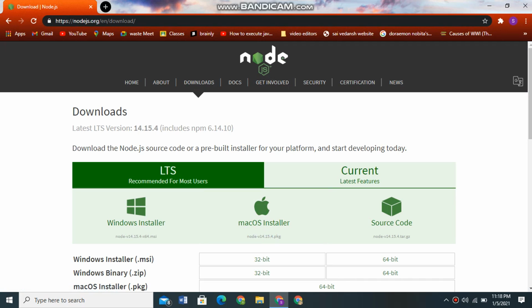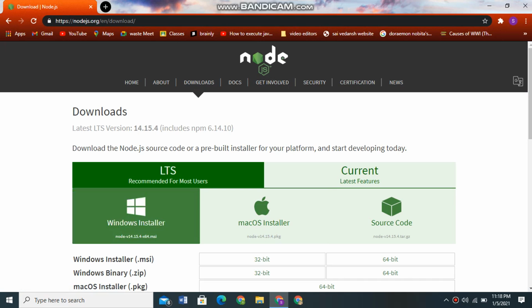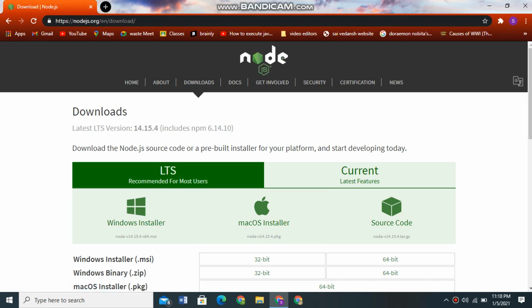After downloading, just click on the setup. Then some check boxes will come. No need to click on any check boxes. You just click on next, however many times it comes, only next. Then the last install button will come, and you click on install and Node.js will be installed.